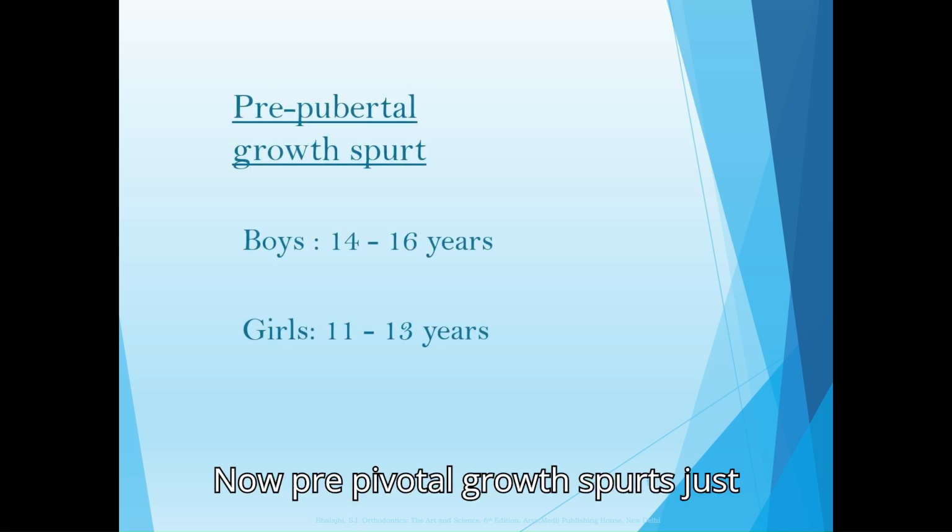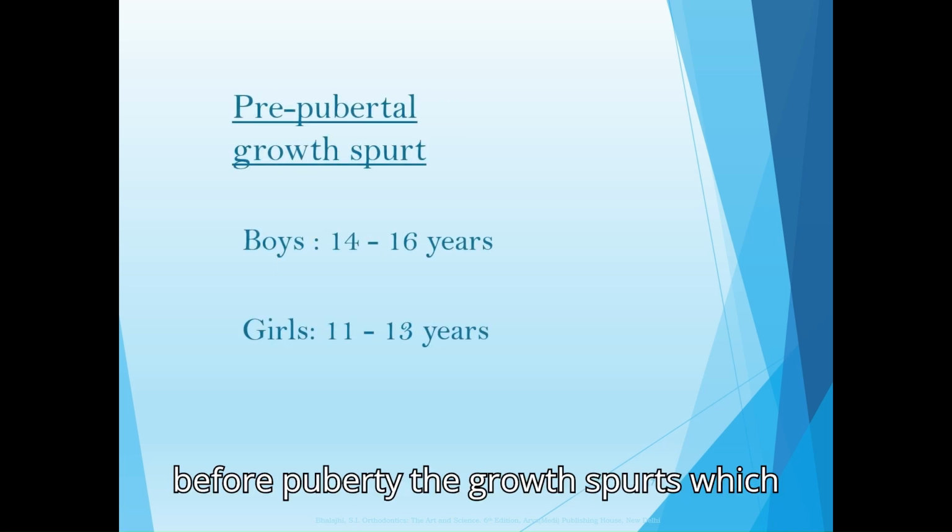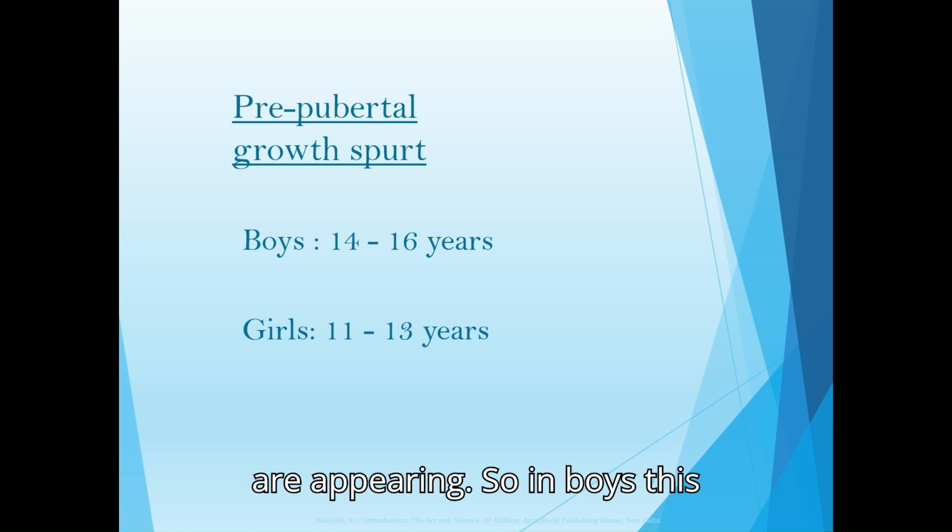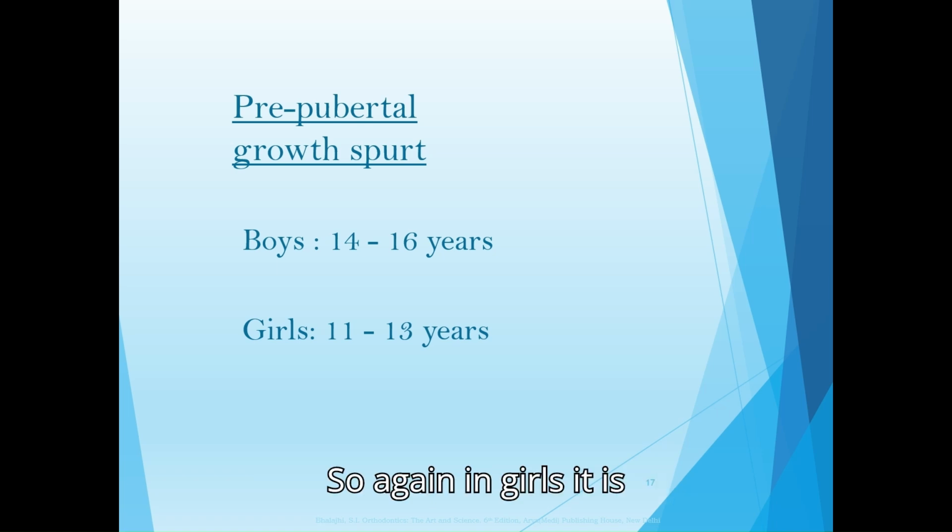Now, the prepubertal growth spurt is the growth spurt appearing just before puberty. In boys, this occurs at around 14 to 16 years of age, and in girls, it is around 11 to 13 years of age. So, again, in girls, it is earlier compared to boys.